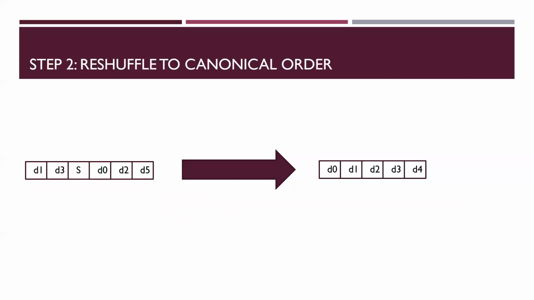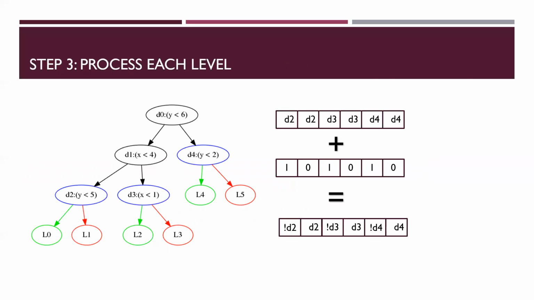For each depth level of the model, we evaluate the result of the decision nodes at that depth, since there are no control flow dependencies between them. Each level has a level matrix and a mask vector. The matrix associates every label with the branch upstream from it at that depth, and the vector describes whether every label is on the true or false path of its upstream branch. Each level is processed individually.